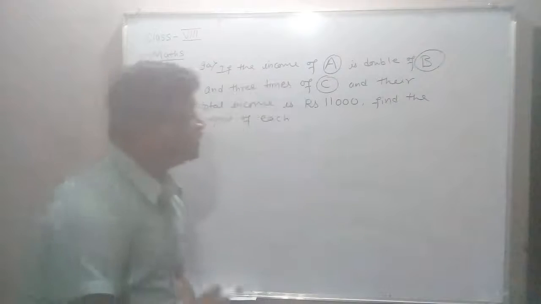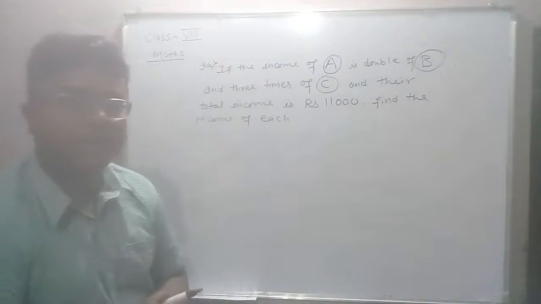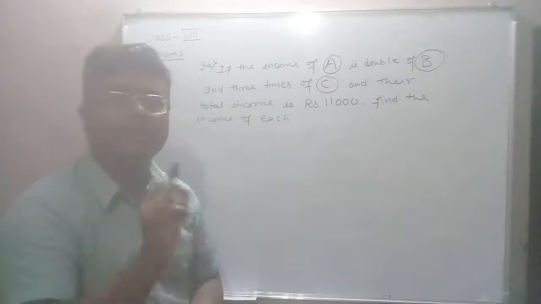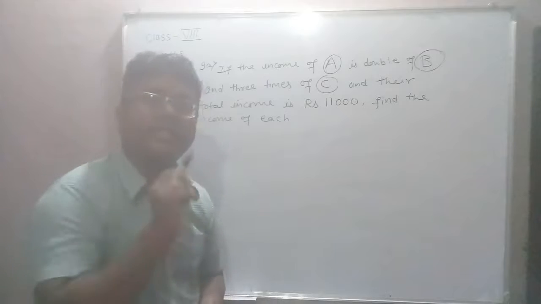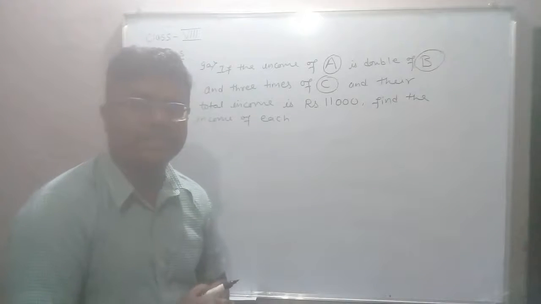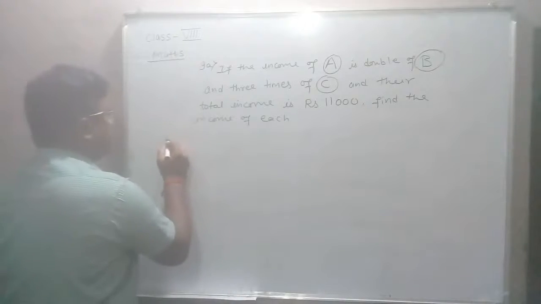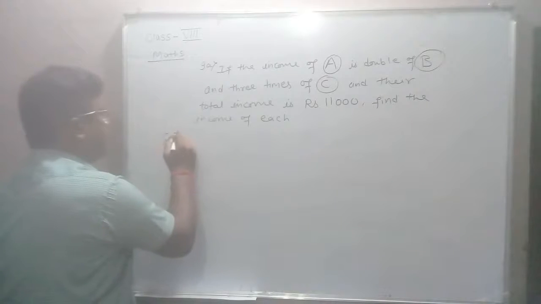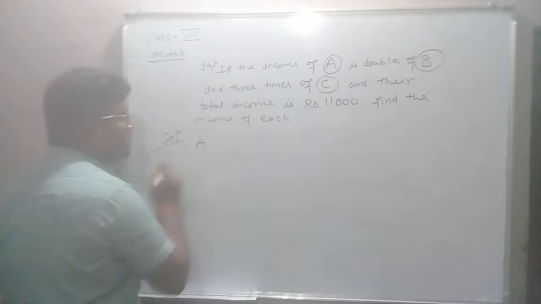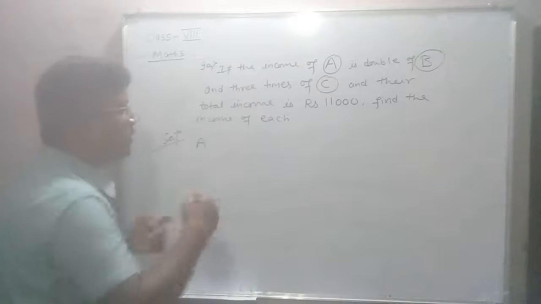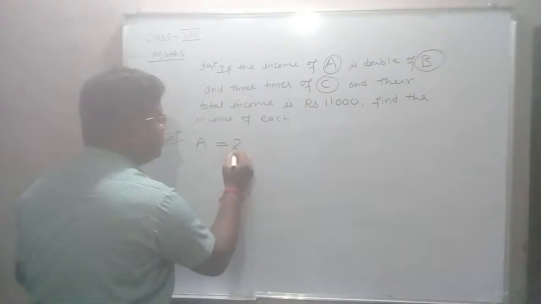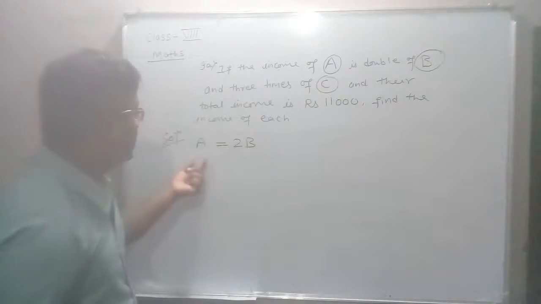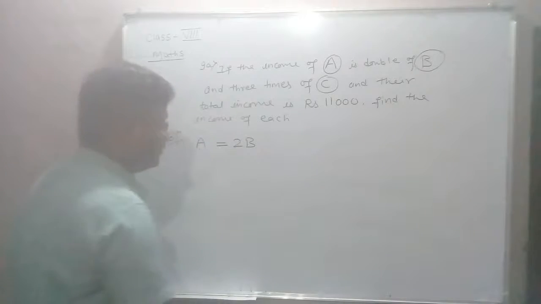Okay, so your question is, if the income of A is double of B and 3 times of C. The income of A is double of B, so we can say 2B.